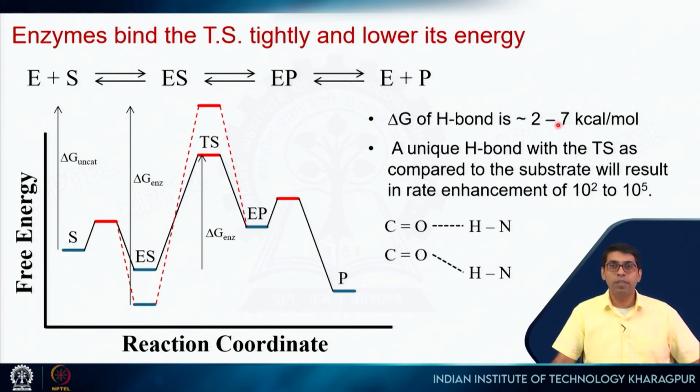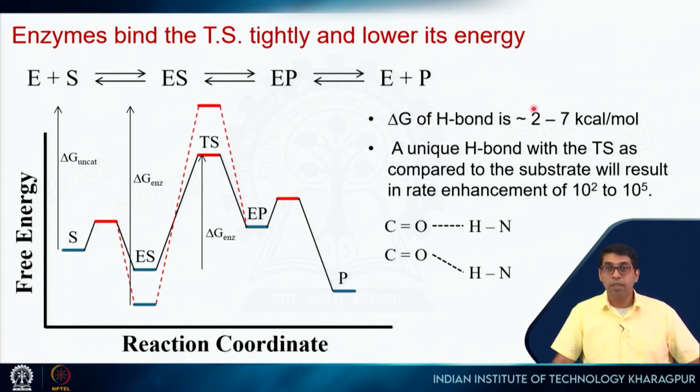So, now why do we have this range for a hydrogen bond? This range is there because a hydrogen bond depends on a lot of things. Primarily it depends on the geometry. It is a dipole-dipole interaction, right? So, there is a hydrogen bond between C double bond O and this NH. If all four are collinear, this will be a very strong hydrogen bond. But if they are something like this, then this hydrogen bond will be relatively weaker. And we have already seen this in the example of beta strands, right? Parallel versus anti-parallel beta strand. So, the energy of the hydrogen bond will depend on this and also other factors.